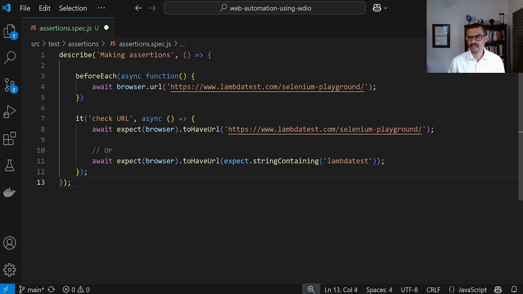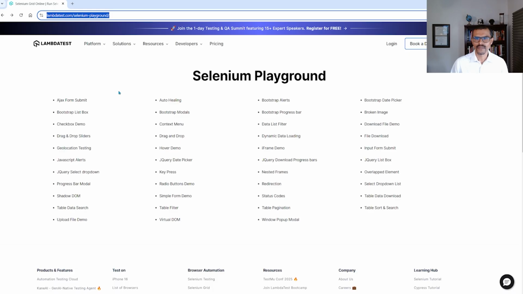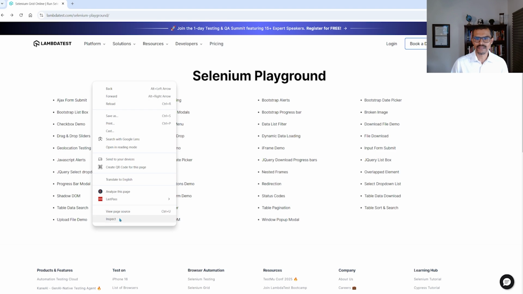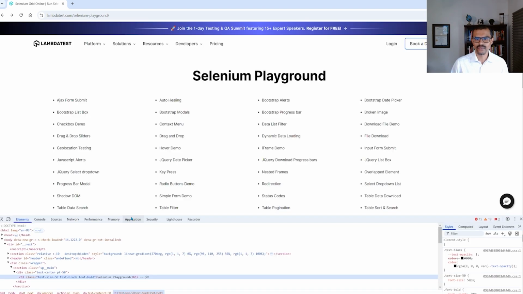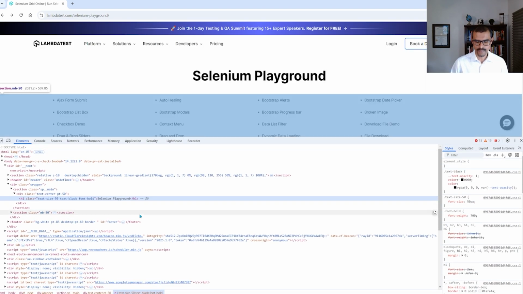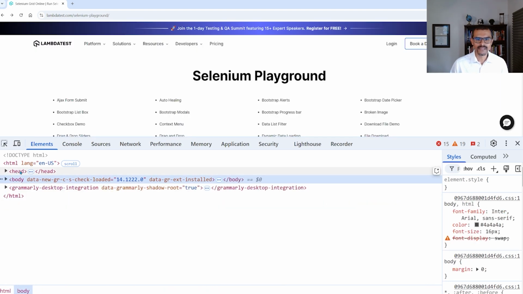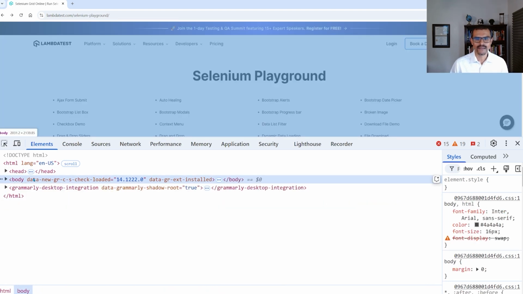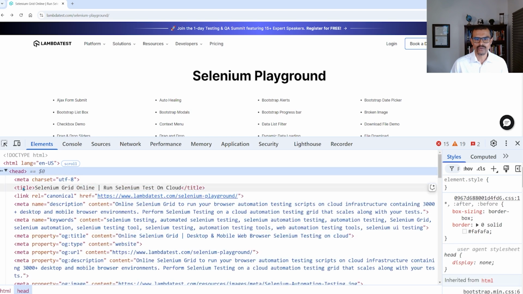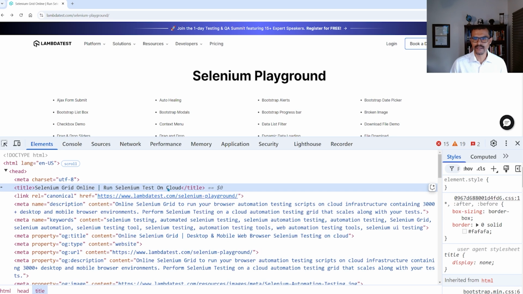The next example I want to show you guys is how to check the title of a page. All right, so let me go back to the website for a second. And here we have the website. I'm going to right click, say inspect. And notice that if I expand this, I'm going to make this bigger. Every website has a head tag, also has a body tag. If we look at the head tag, we're going to find a title, right? This right here is the title for this website. Okay, Selenium Grid Online and all this other stuff over here. All right, so we're going to check that this website has this title in it.